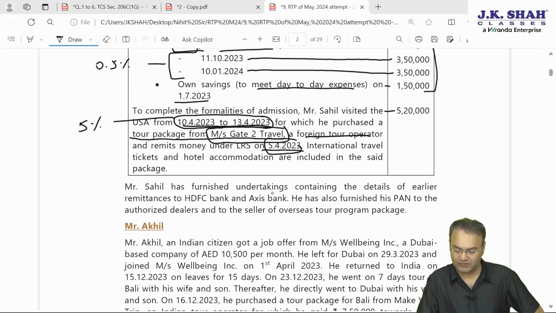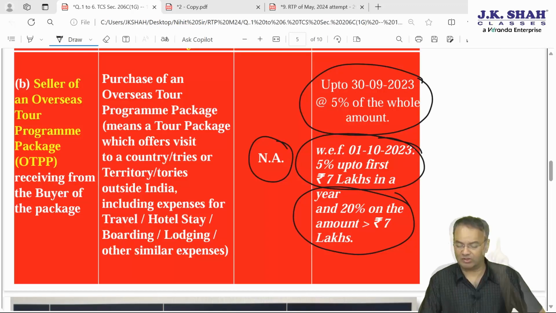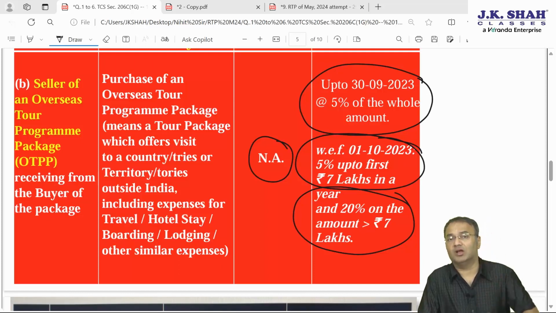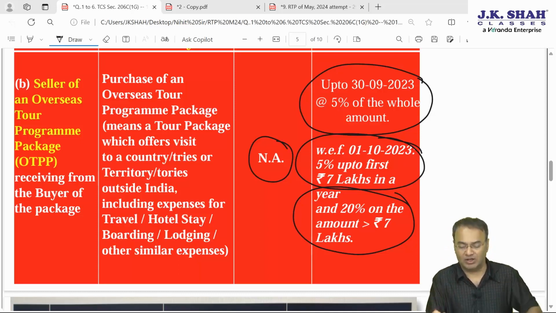Mr. Sahil has furnished undertakings containing the details of earlier remittances. Let me clarify once again, as I told you, the 7 lakh rupee limit which we talked about, that 7 lakh is not for each seller. It's not that I purchase from HDFC Bank, first 7 lakh no TCS, then tomorrow I purchase from Axis Bank, again 7 lakh no TCS, day after tomorrow I purchase from another bank, again 7 lakh. I cannot keep on having 7 lakh limit for each and every person from whom I purchase. 7 lakh limit is a yearly limit.